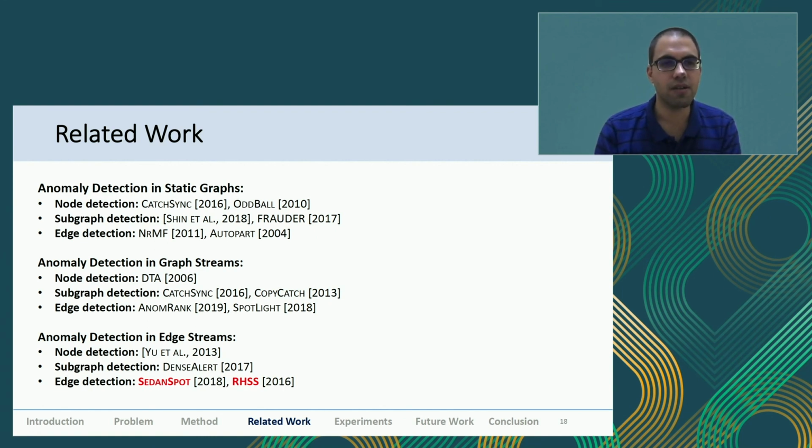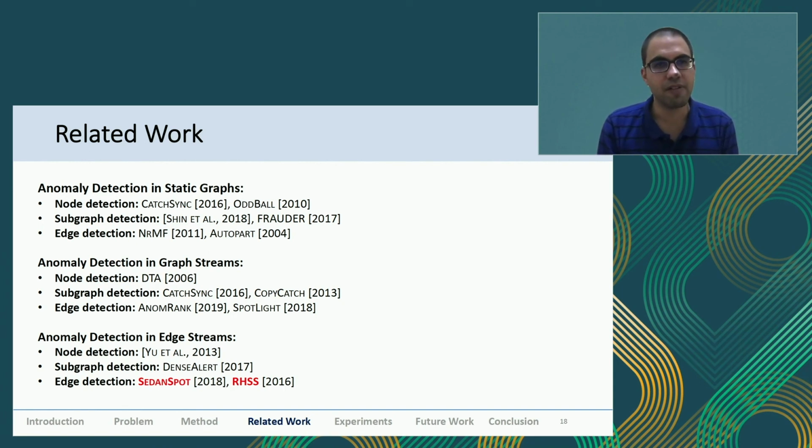For dynamic graphs, there can be two kinds of inputs. You can have a graph stream where you're getting a new graph at each time instant, or you can have an edge stream, where you're getting a new edge at each time instant. An edge stream is at a finer granularity, and we were detecting anomalies in this. Within edge streams, our method lies in the edge detection category.